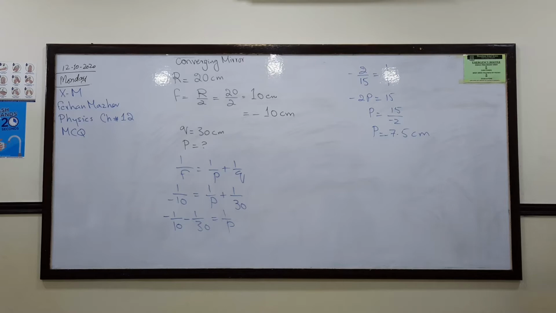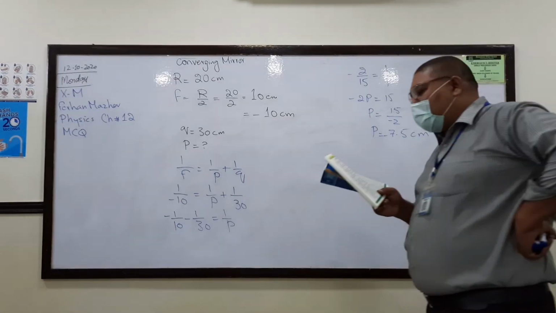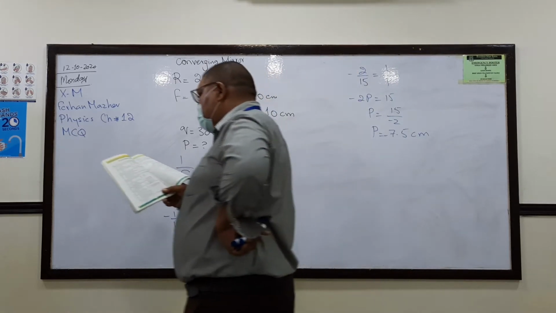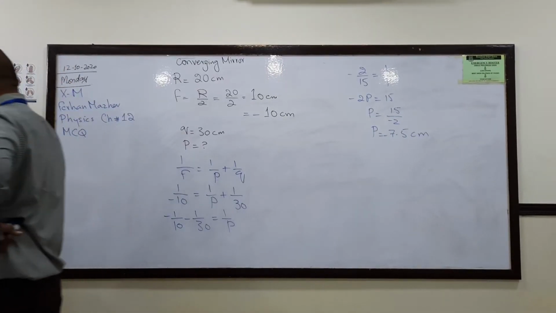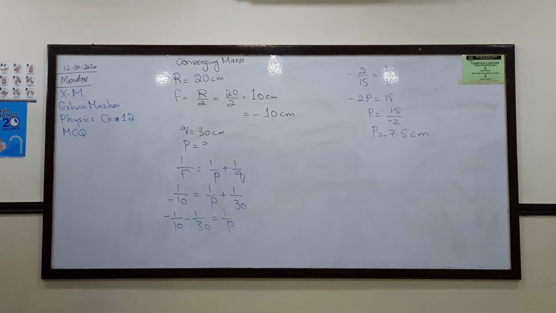The third MCQ. An object is placed at the center of curvature of a concave mirror. The image produced by the mirror is located.